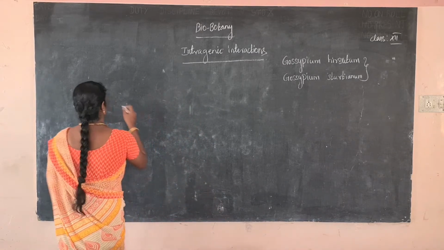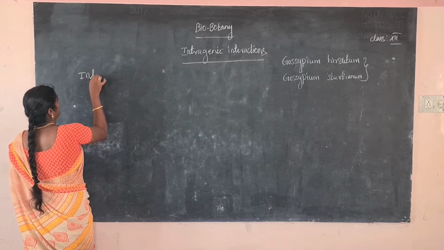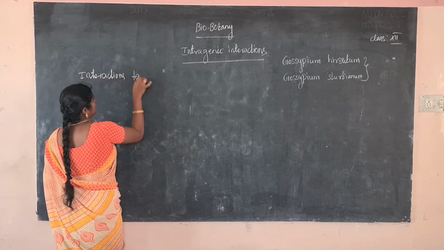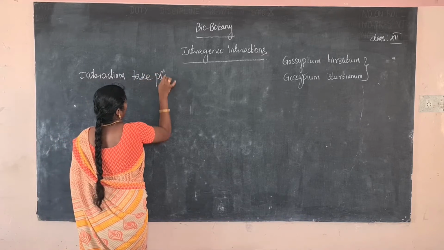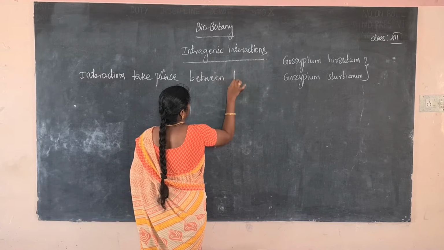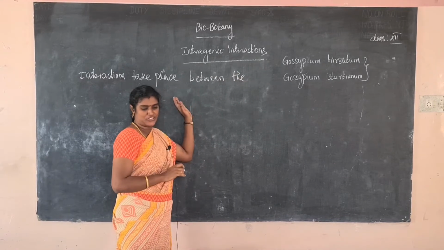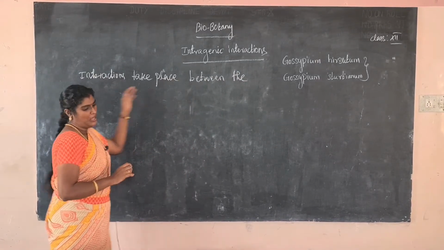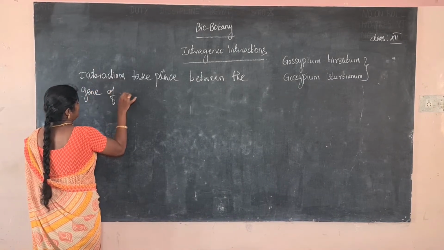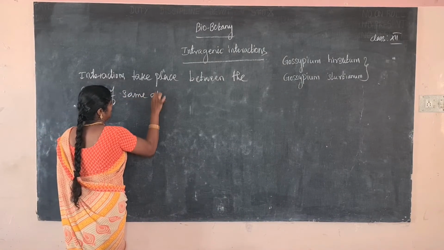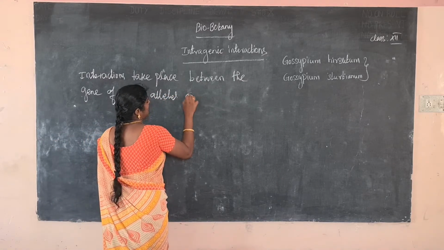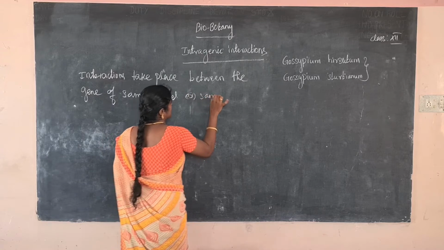Interaction takes place between the gene alleles of the same gene, or at the same locus.